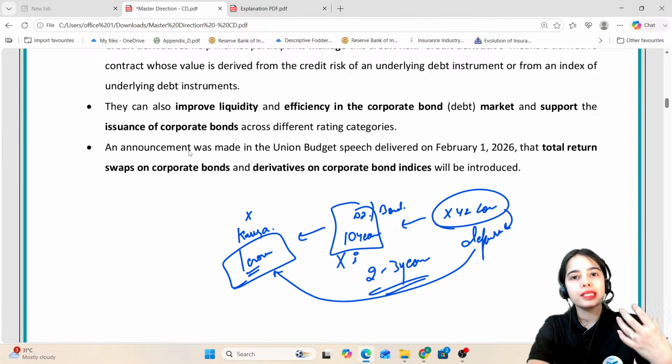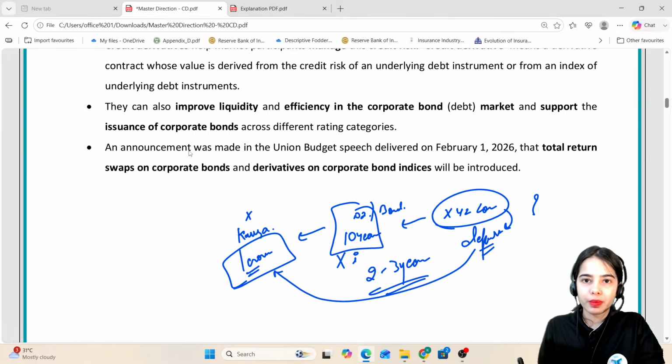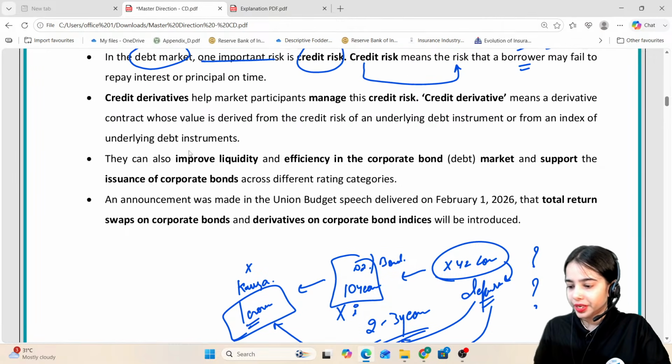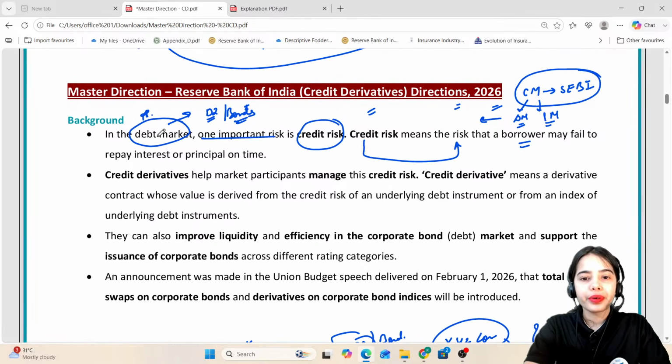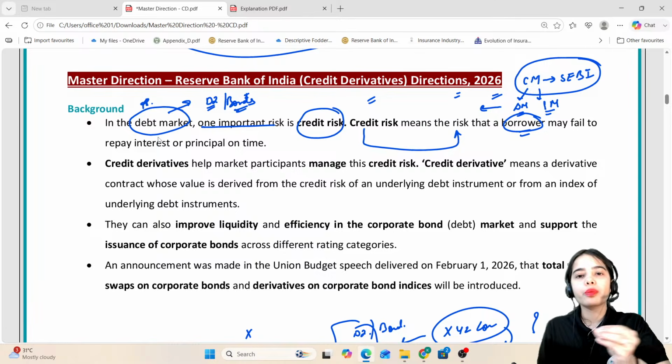So credit risk is the risk that the principal amount gets defaulted, or that the XYZ company defaults on its interest obligation. That is also a concern. So this is credit risk. I hope credit risk is clear first of all. Credit risk means the risk that a borrower may fail to repay the interest or principal on time.